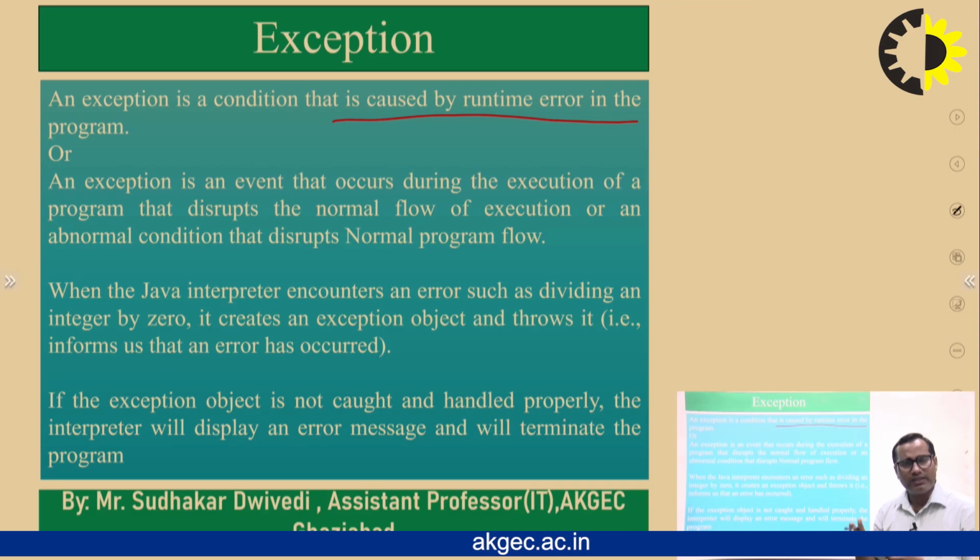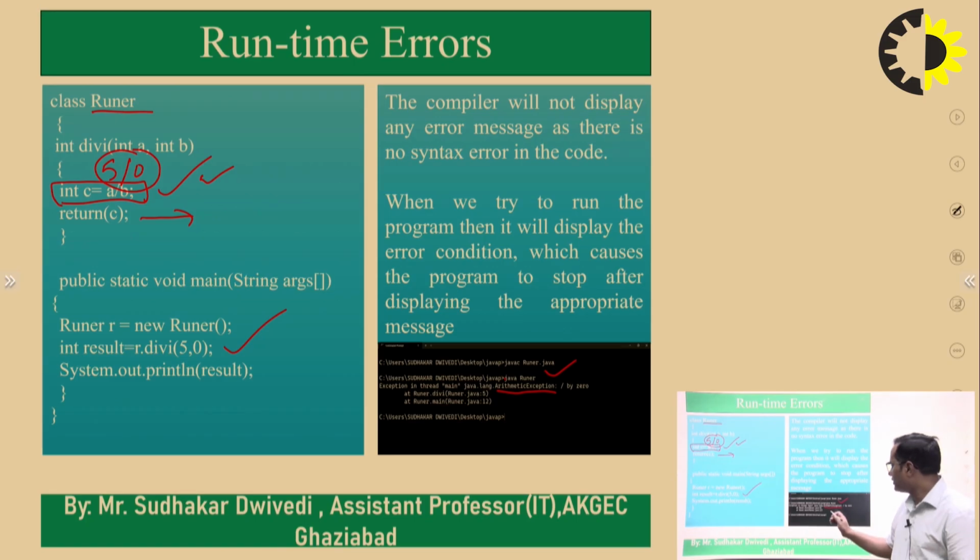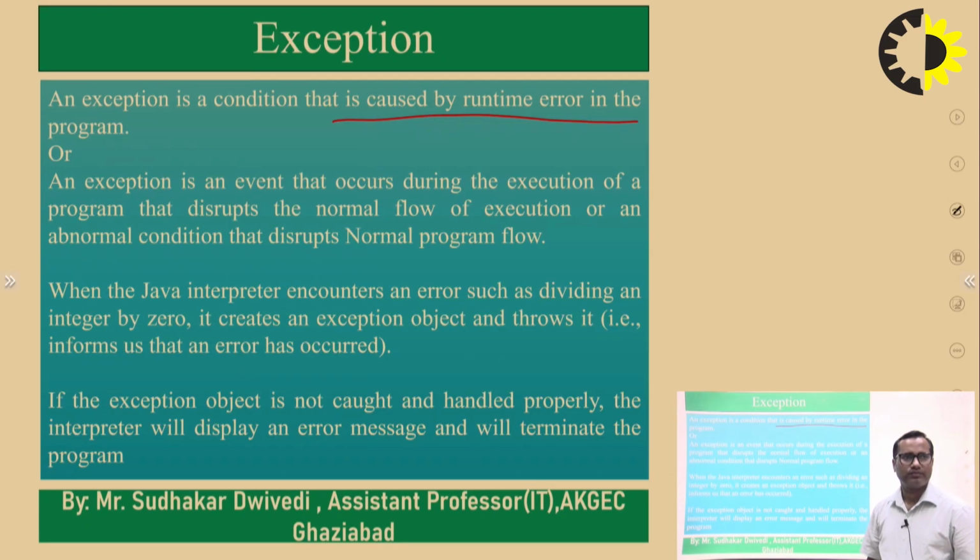Whenever this type of situation arises, the interpreter just creates an object and throws it. That means it informs that an error has occurred. As we can see here, it just informs that this type of error occurs, right? And if we handle these types of situations, then the normal flow of execution can be maintained.